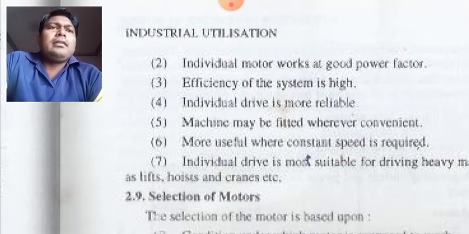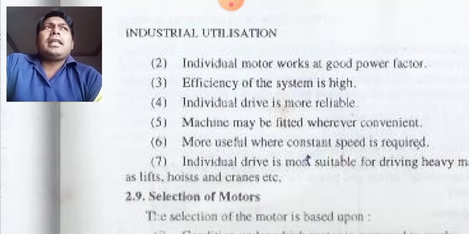Machines may be fitted wherever convenient. So these machines can be fitted at convenient places and perform their job. More useful where constant speed is required.